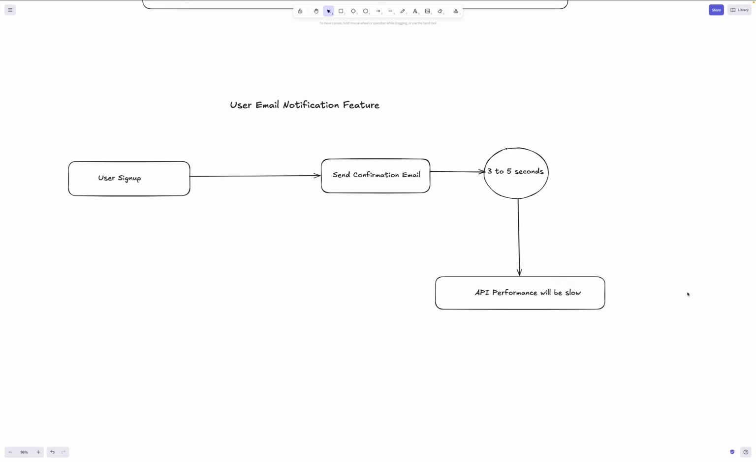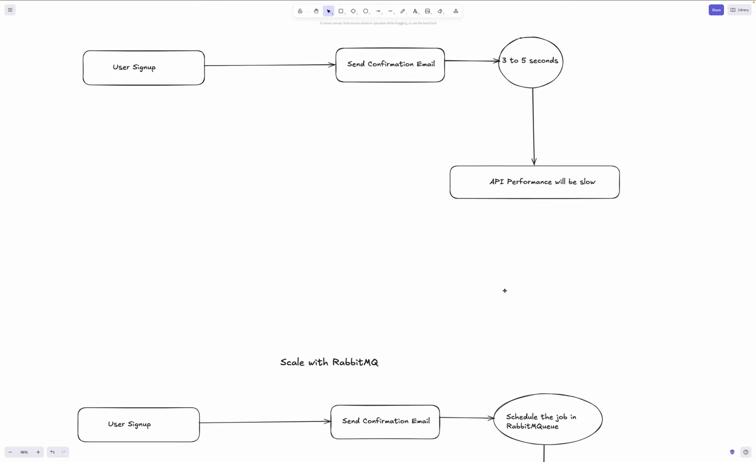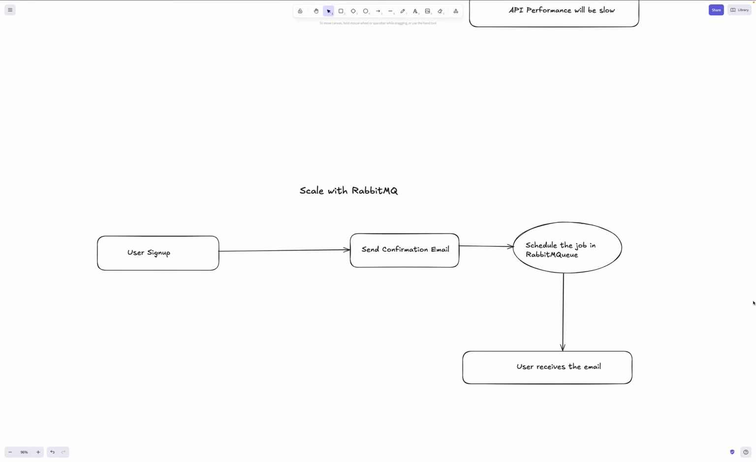Let's say 10 million users log in within 10 minutes. Your API will be slow. Each has to wait 3 to 5 seconds, and that can slow your API. On the other hand, this is the problem RabbitMQ solves. A user signs up, and you have to send the confirmation email, or a user logs in, and you have to send some email.